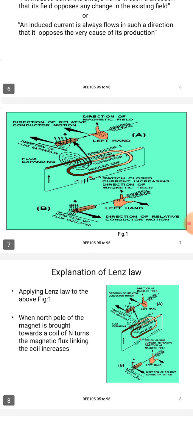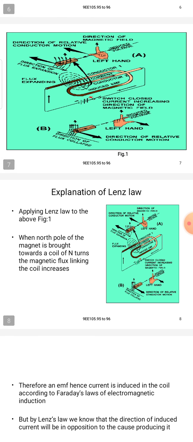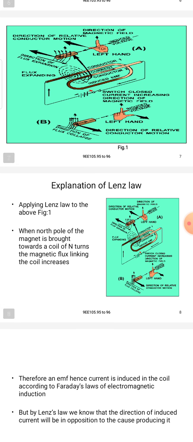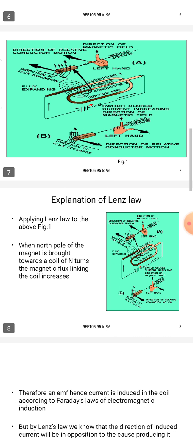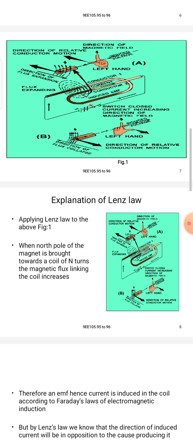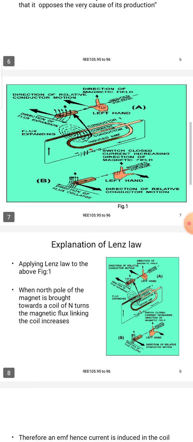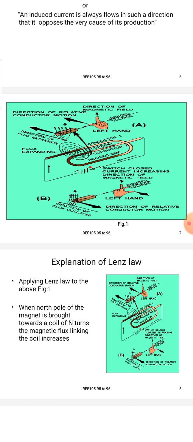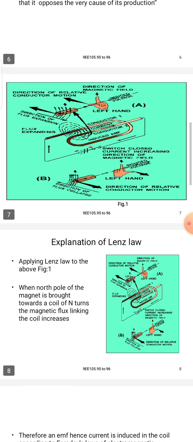Now look at the images explaining Lenz's law. When applying Lenz's law to the figure, when the north pole of the magnet is brought toward the coil of N turns, the magnetic flux linking the coil increases.